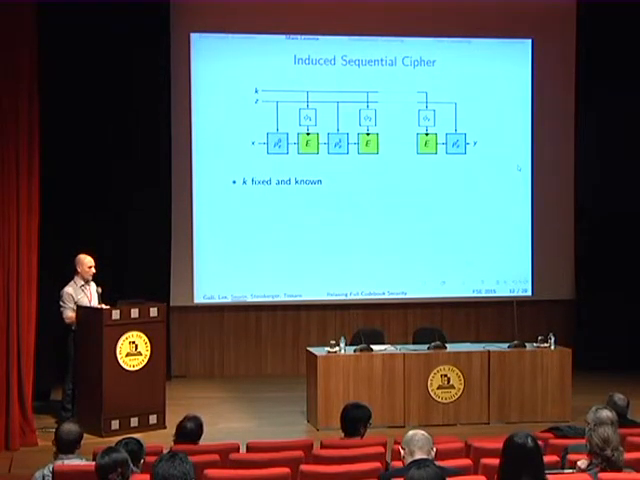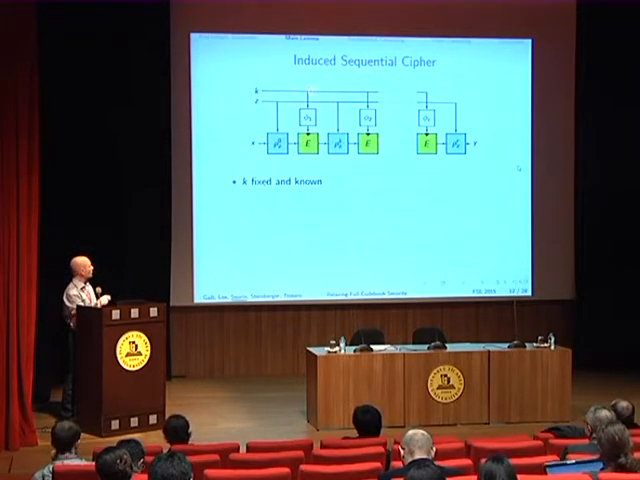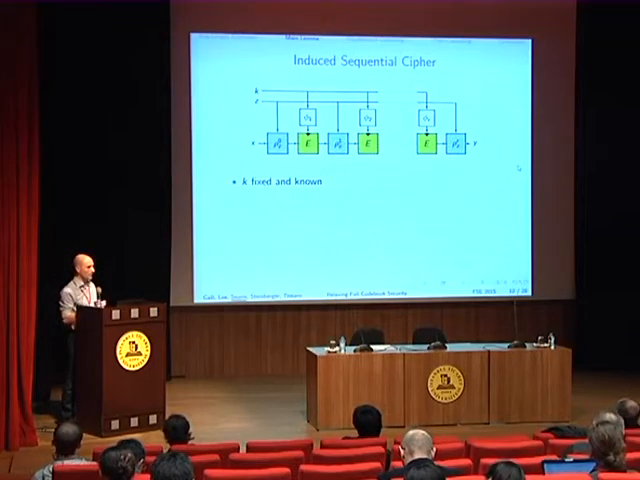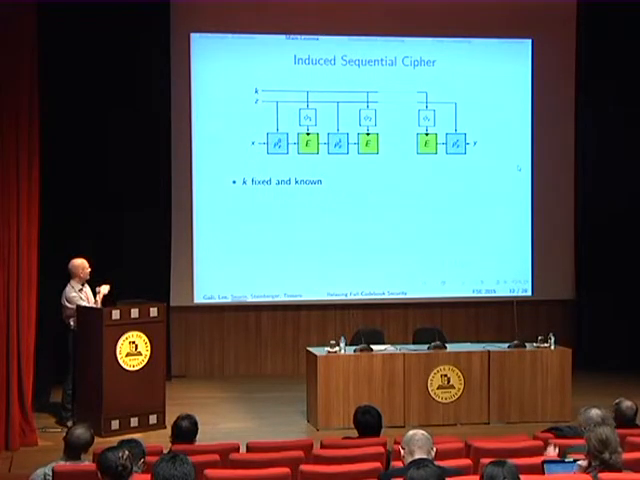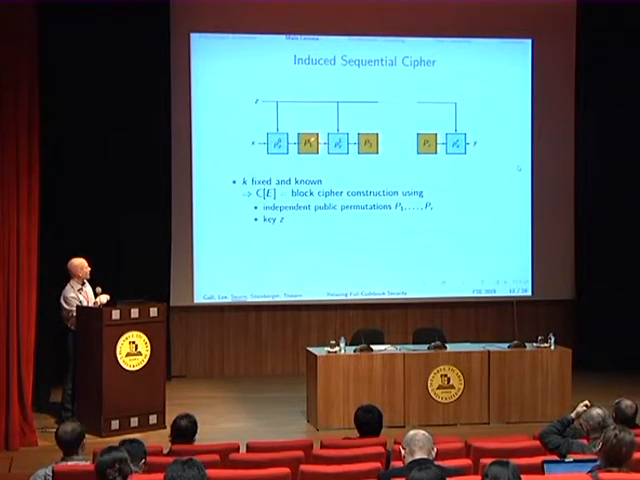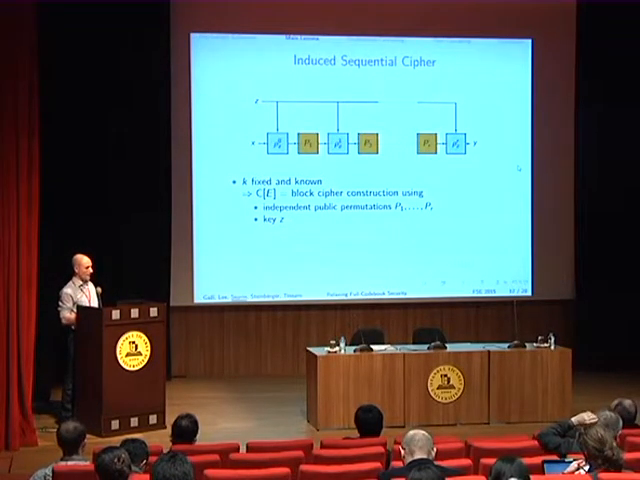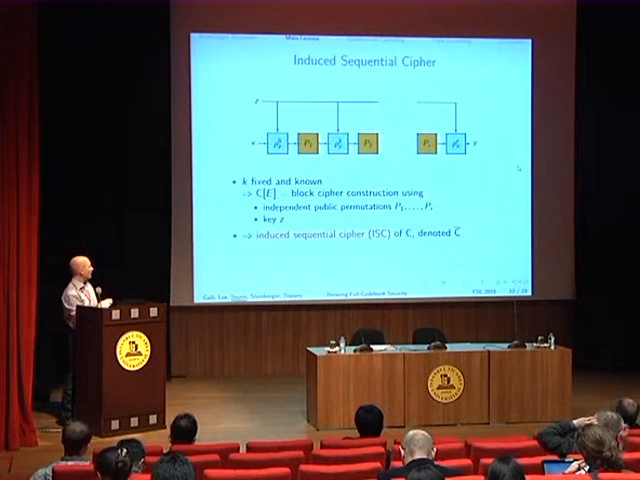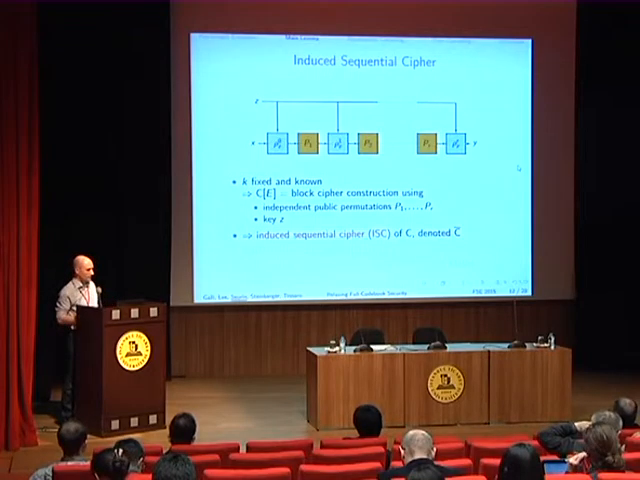And our main lemma allows to reduce the security of this scheme to the security of what we call the induced sequential cipher. So if in this scheme you assume that the key K is fixed and known, then the construction becomes a block cipher construction using independent public permutations P1 to PR, okay? And using only the key Z. And this is exactly what we call the induced sequential cipher of the construction, and we'll denote it C bar.